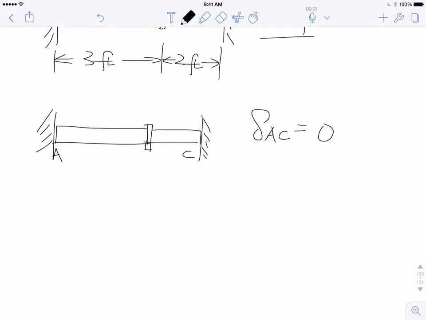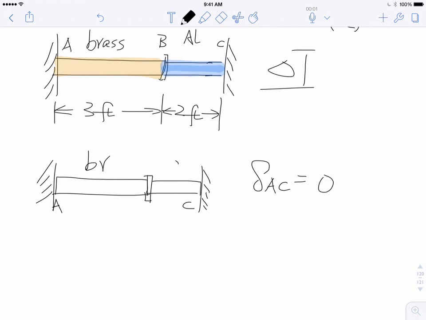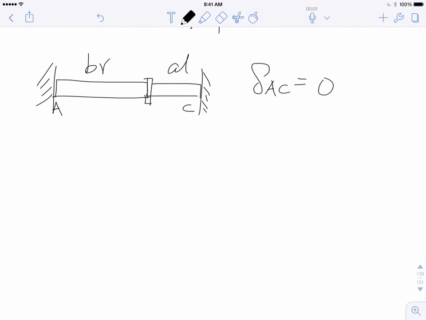Alrighty, so let's see what we can do to solve for it. So two sections, brass and aluminum, BR and AL. So this force over here, summation F has to be 0, right? So therefore the internal force of the brass and the internal force of the aluminum have to be the same. Why is that?